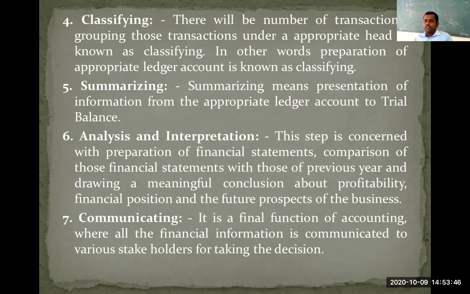See here, there are actually 5 phases in the accounting cycle. The first phase is business transaction. It is all about identifying and measuring. Then the third function is recording. Recording is nothing but preparation of journal. Once you have prepared the journal, you go for the next function called classifying. Classifying is nothing but preparation of ledger account. Once you have prepared the ledger accounts, the next function that you need to perform is summarizing. Summarizing is nothing but preparation of trial balance.